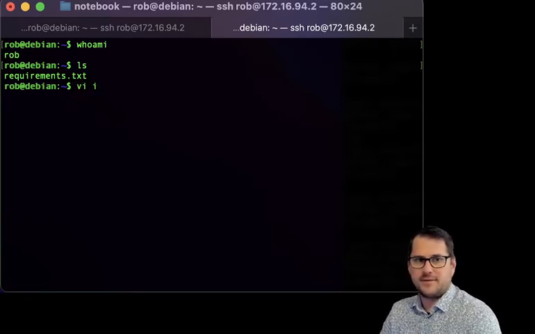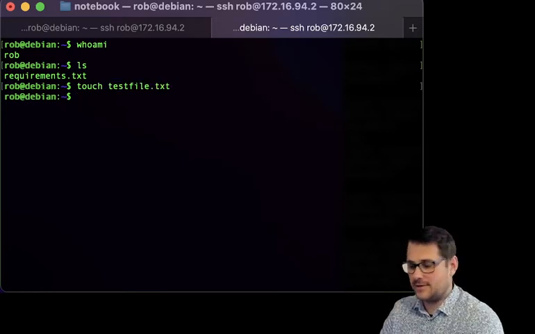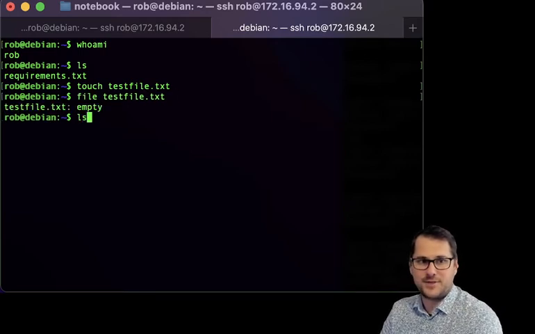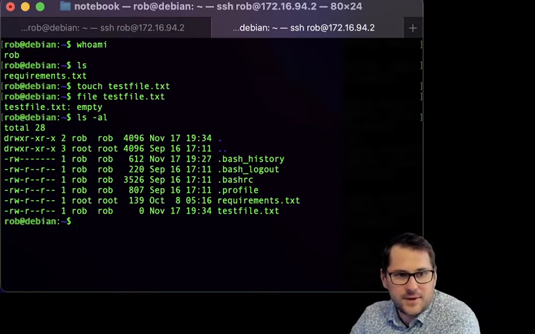And that means that I have some file here, and I can even create a new file, say with vi, or I can even just touch a file. This is our test file. I'm going to say it's a text file. It doesn't have to be. It can be anything because we're just going to be changing the permissions on it. So there we go. This is what's in my home folder.